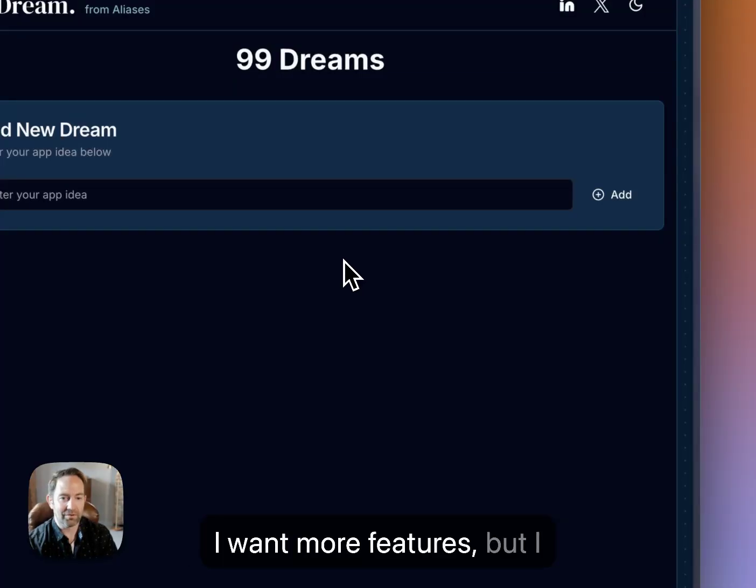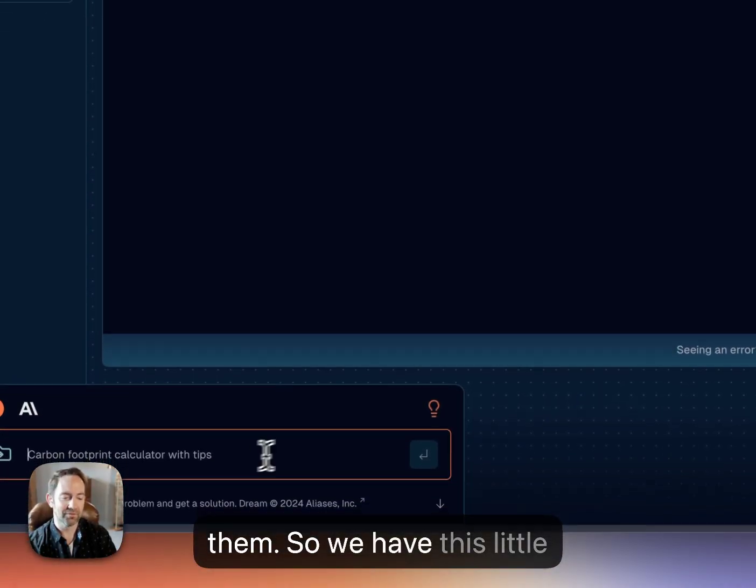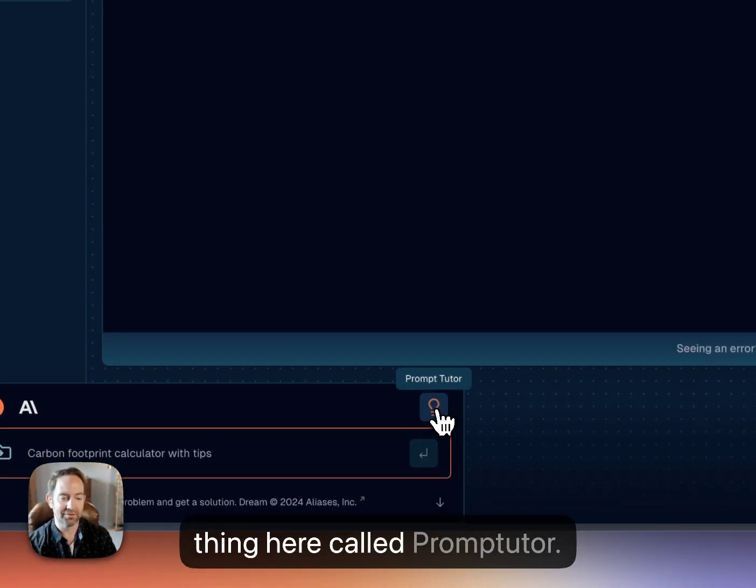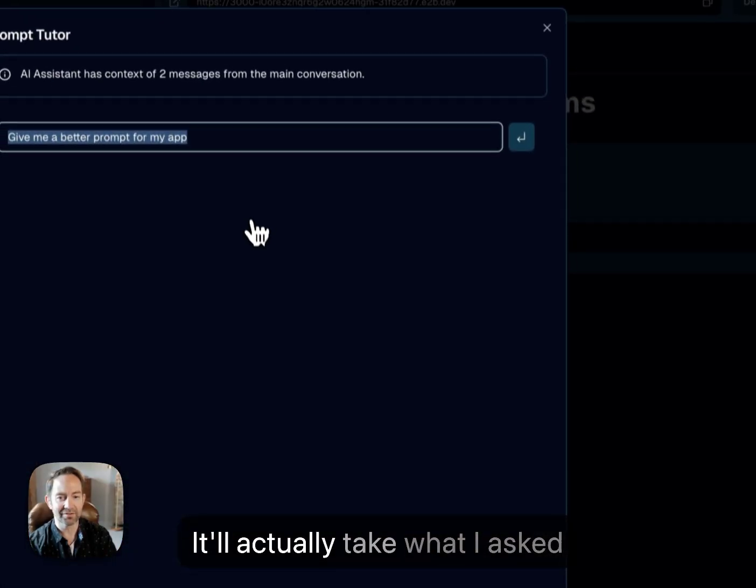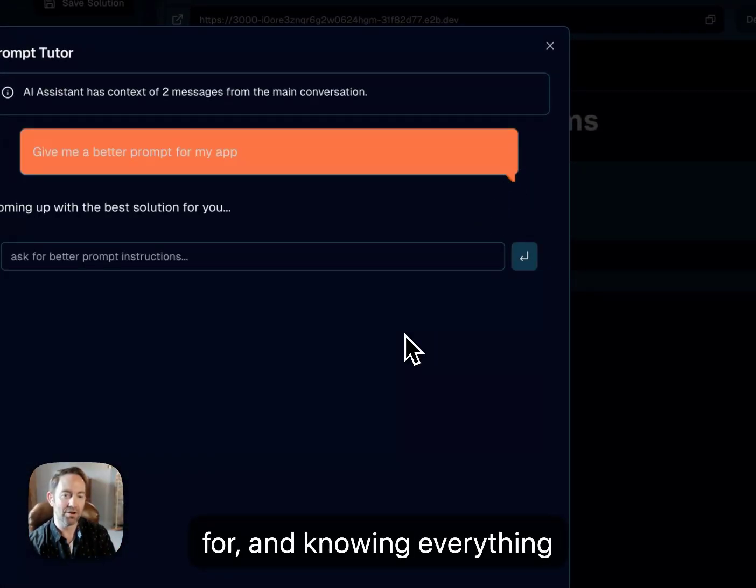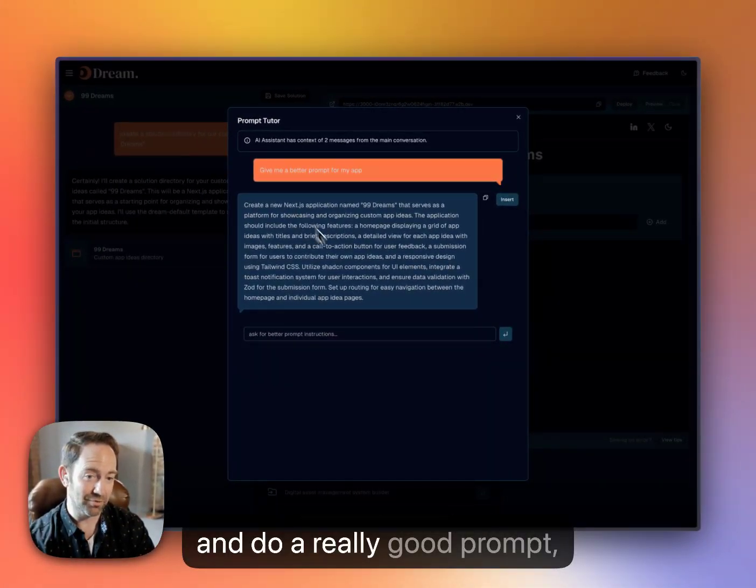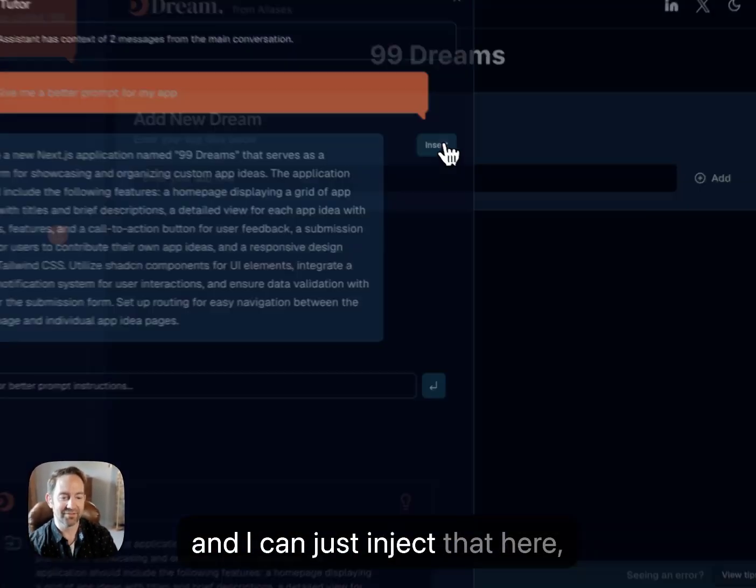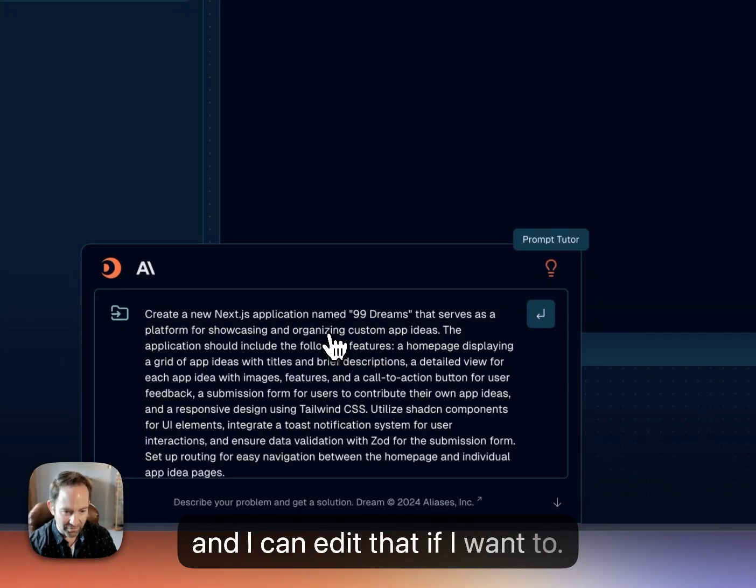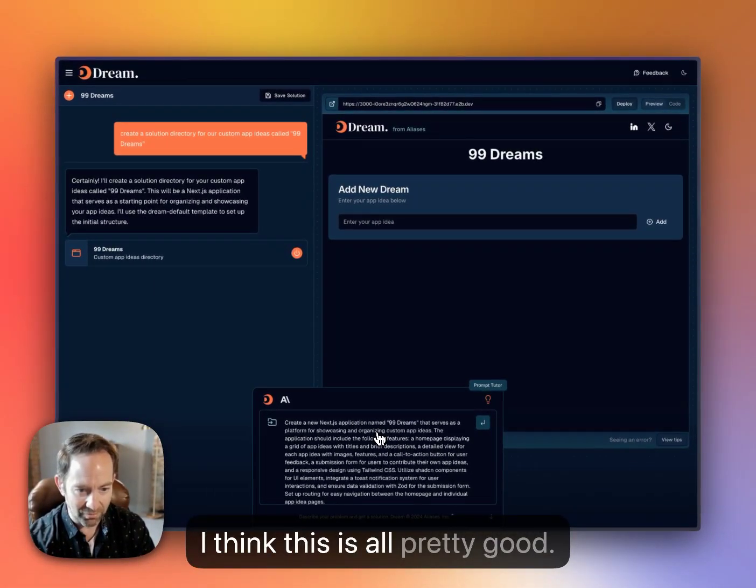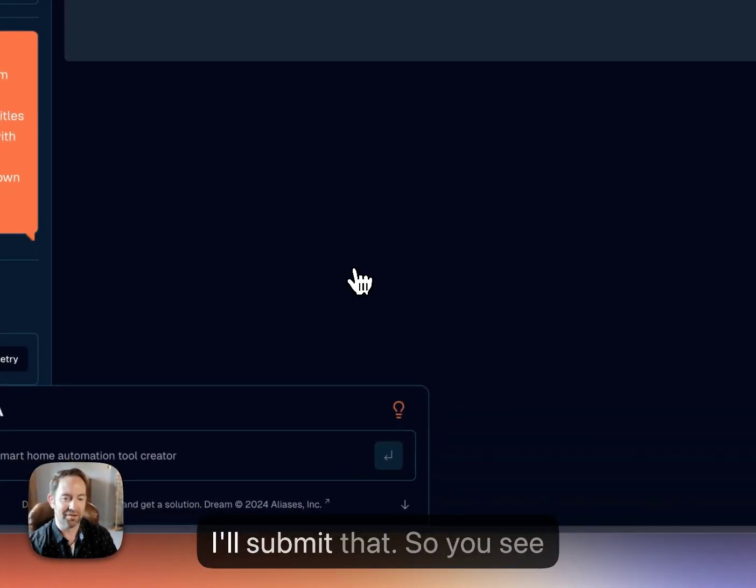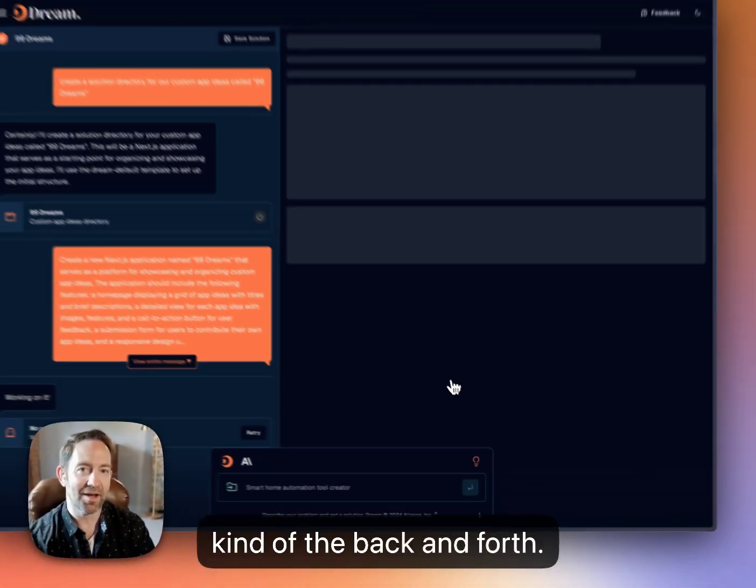But I want more features, but I don't know how to ask for them. So we had this little thing here called Prompt Tutor. It'll actually take what I asked for, and knowing everything that's available to it from a technical perspective, it'll do a really good prompt, and I can just inject that here, and I can edit that if I want to. I think this is all pretty good. I'll submit that.